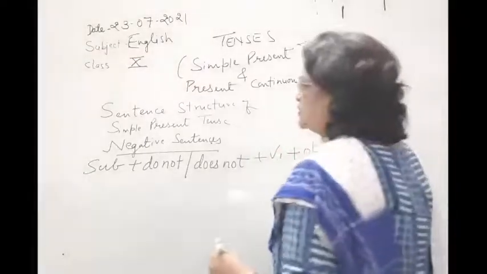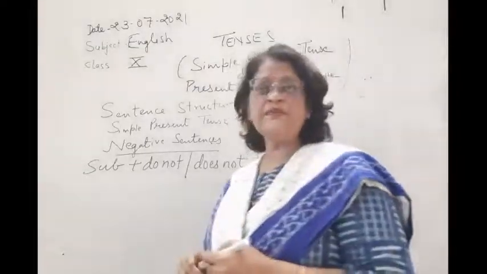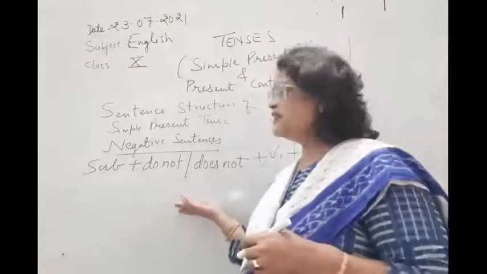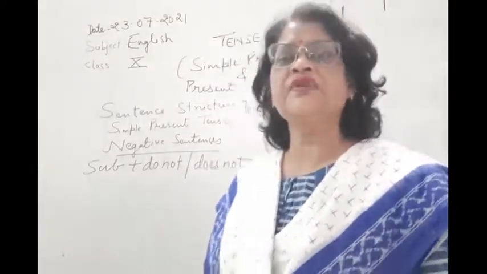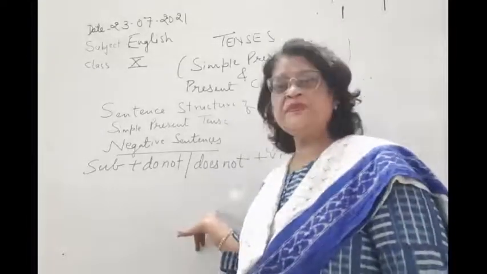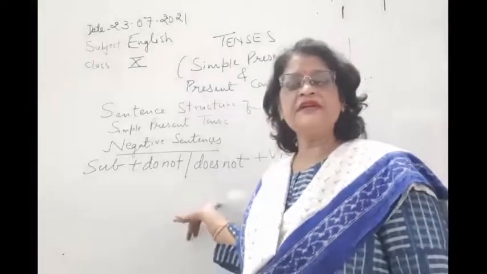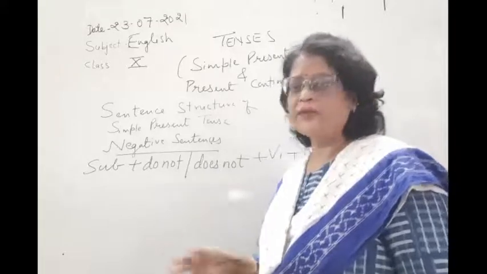So children, one thing, if it is third person singular, then we add s or es with the verb. This also you have to remember. If it is third person singular, then we have to add s or es with the verb.